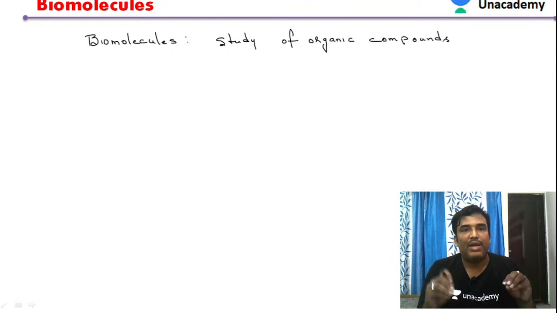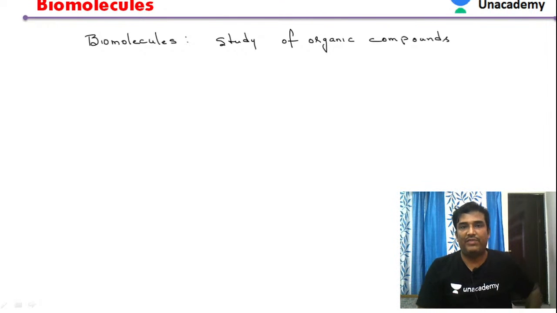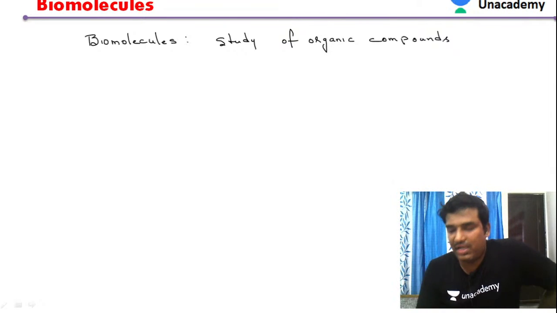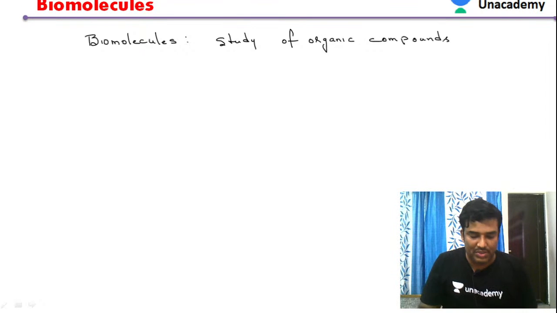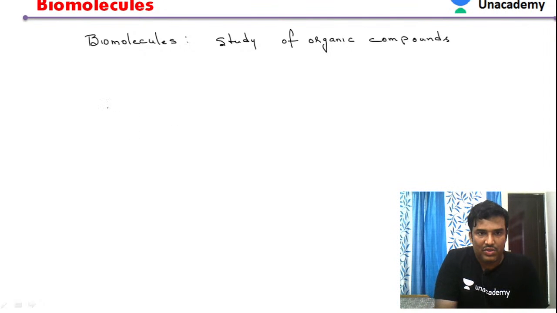So in these biomolecules, we will study the organic compounds. Biomolecules involves the study of organic compounds. It is a branch of biology that involves the study of organic compounds, and is called biomolecules. Then what are these different types of organic compounds?